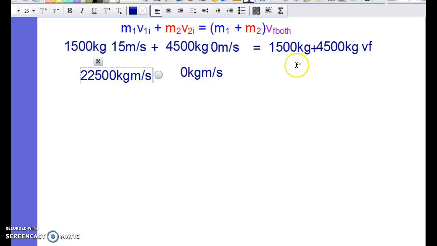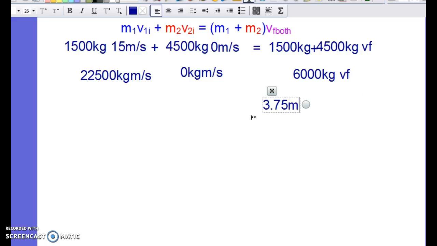And that equals over here 6,000 kilograms times VF. And then we need to solve. And to solve that, we're going to divide by 6,000. 22,500 divided by 6,000, and the velocity of the combined mass comes out to be